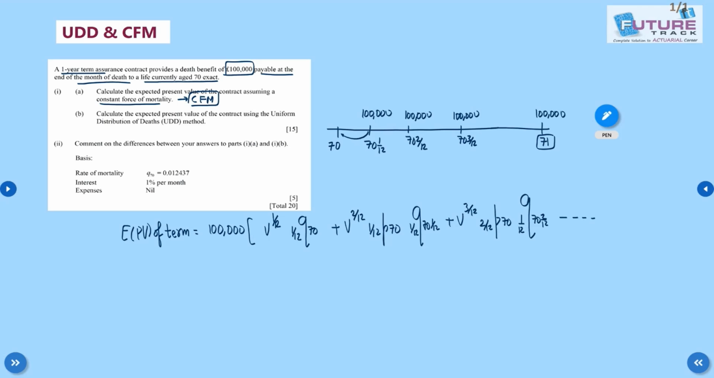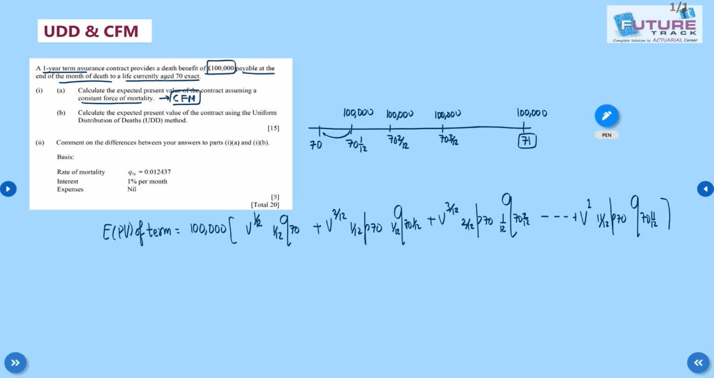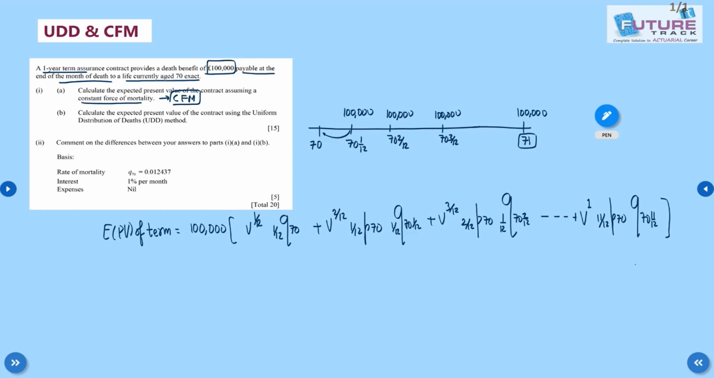And so on. The last benefit is v^(12/12) times (11/12)p70 times (1/12)q(70+11/12). So class, in this way, first you have to solve the question roughly in your notebook and make a formula. Now we have to apply UDD and CFM to solve this. Let's first apply the CFM, constant force of mortality.